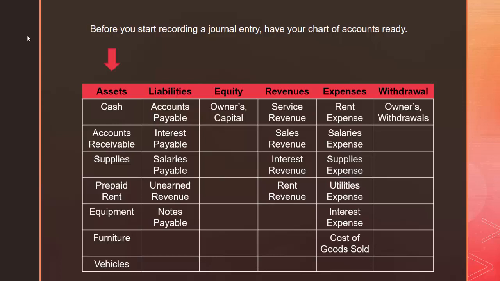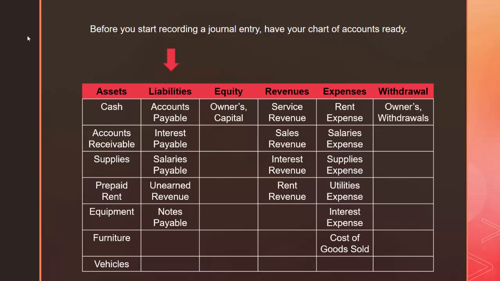The first is assets, things that a company is going to use to make a profit in the future. It takes money to make money, so cash will be an asset. Companies are going to have supplies on hand in order to do their normal functions, so supplies are an asset. If you are a manufacturing company, you're going to need equipment to make things, so equipment would also be an asset.